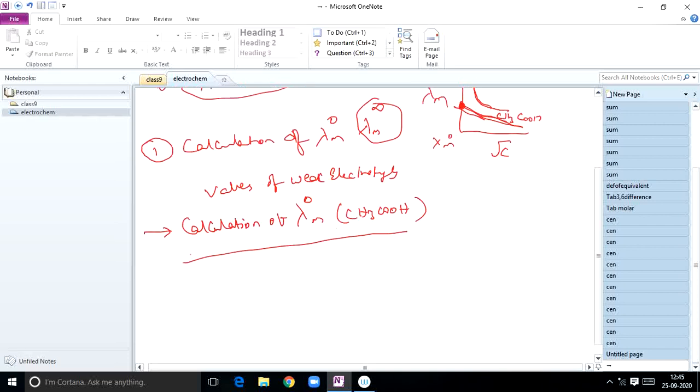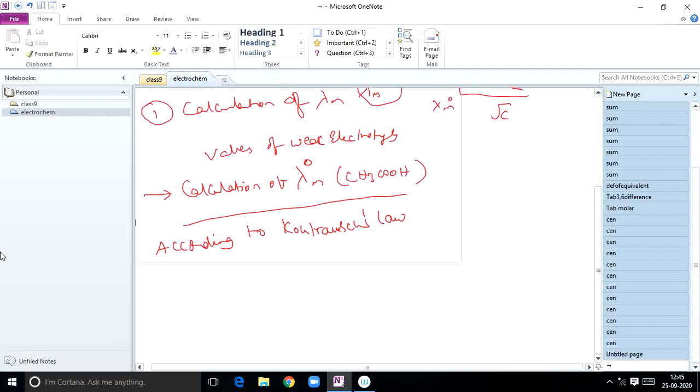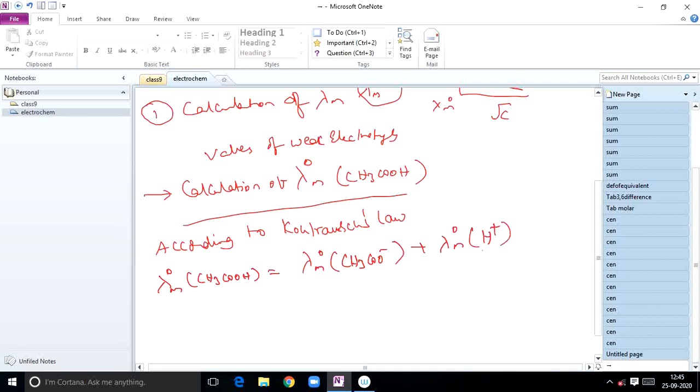So according to Kohlrausch law, lambda m naught of acetic acid is equal to lambda m naught of CH3COO minus plus lambda m naught of H plus, the acetate ion plus the H plus ion. That is according to Kohlrausch law.